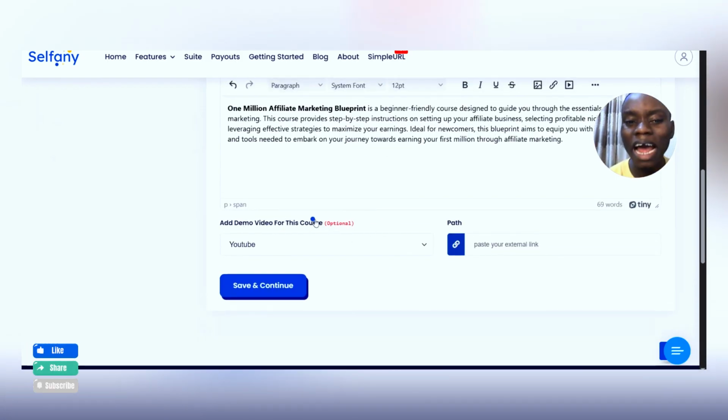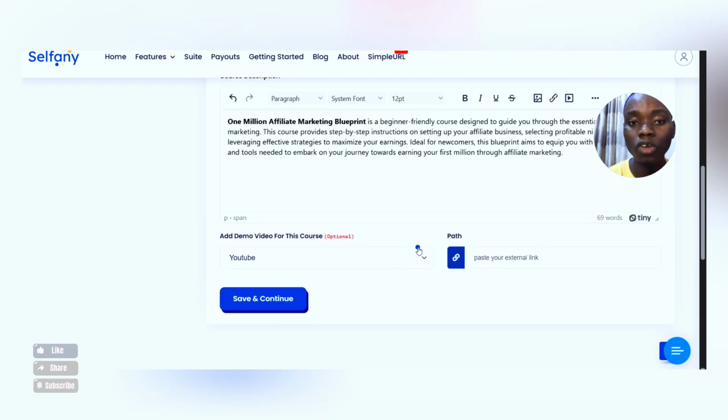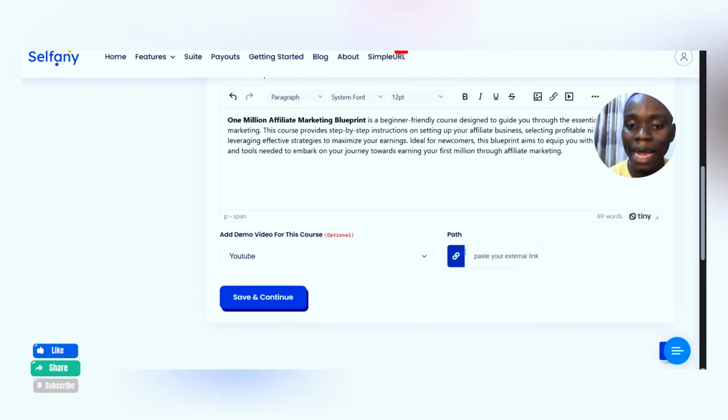Then here is another amazing feature, which is I can add a demo video to the course. So let's say there is a demo video that I actually want people to see before buying the course. I can actually add it here. And most platforms that I see, they don't even have this feature. And this is actually a great advantage for you. So let's add a demo video.